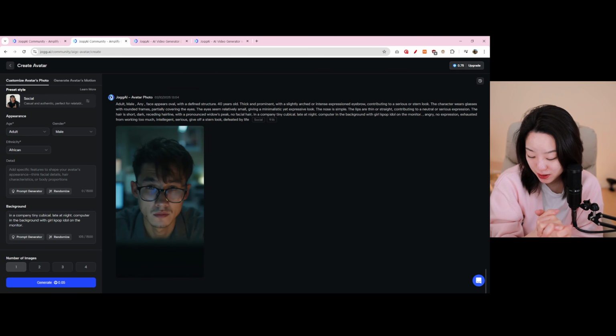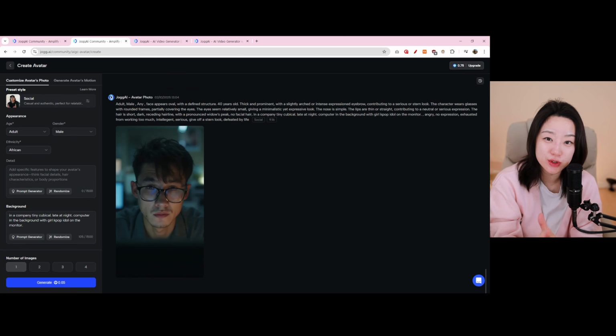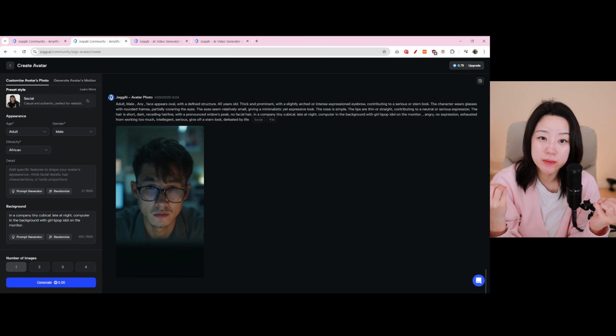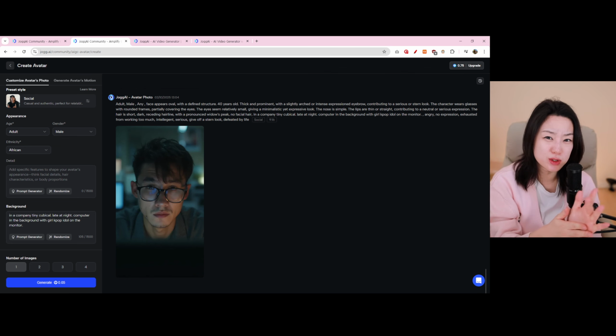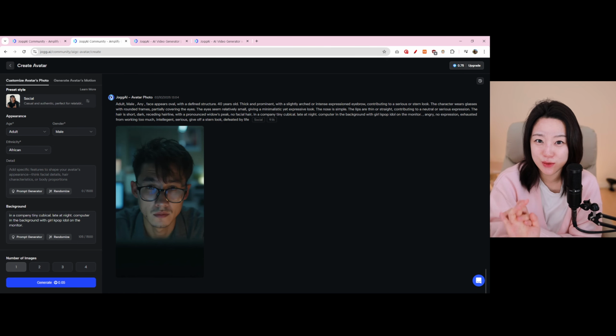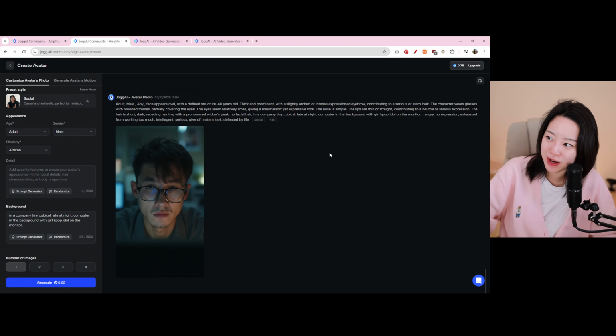But overall, I thought this was a very useful app, especially if you want to create an avatar for yourself to use for a profile picture, or you're planning to be a content creator like me, but you're afraid to be in front of the camera. This would be a great tool to use as long as you don't show the hand motion. I think the hand motion still needs a lot of work, but with just the facial part, I think it works perfectly fine. So this would be a great app, and I can see why it ends up being in first place on a couple of the websites that I looked into, because it really is cool.